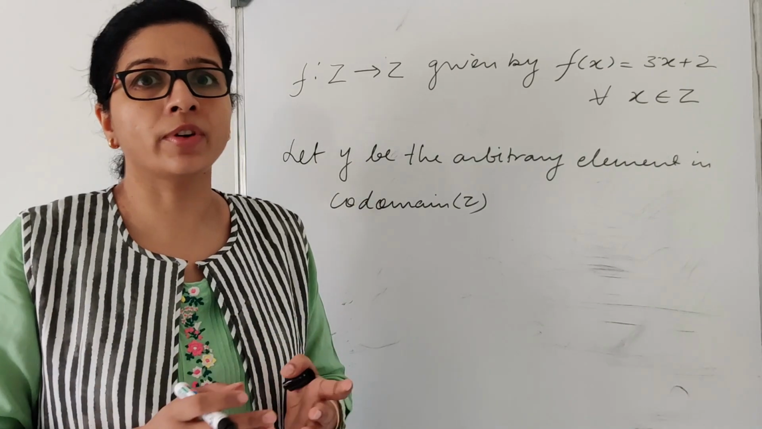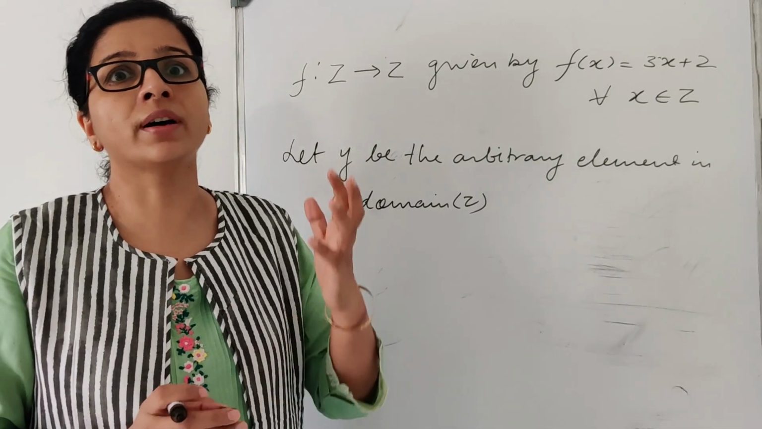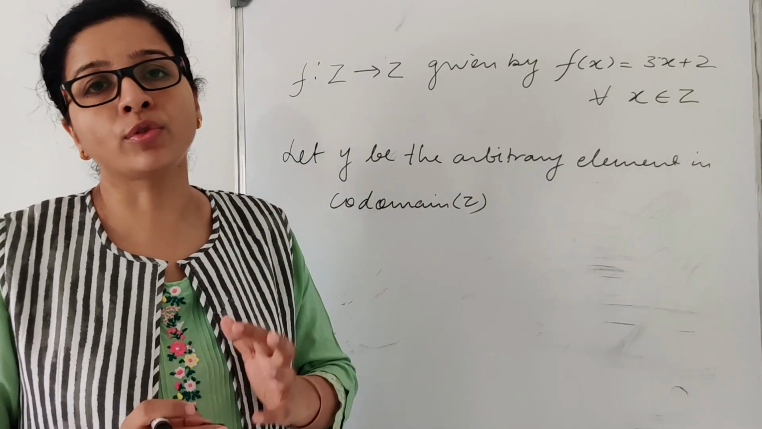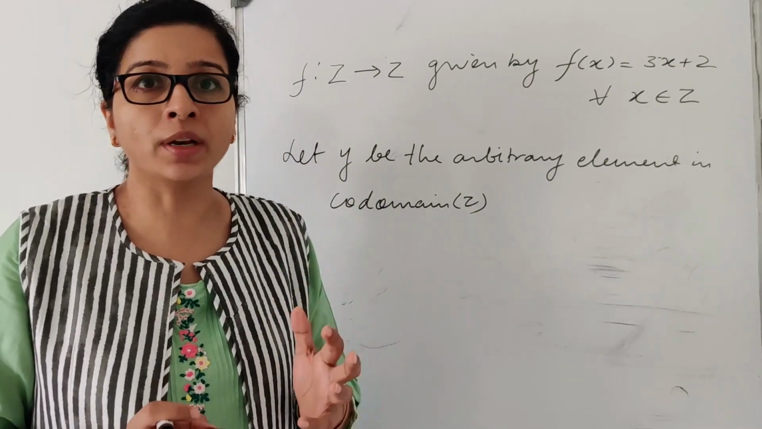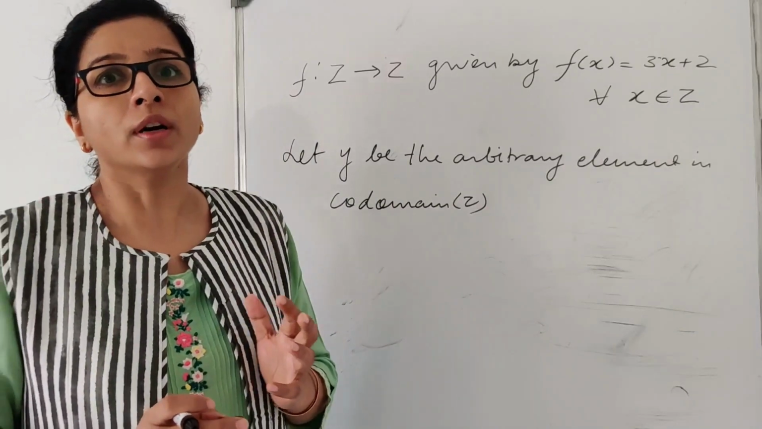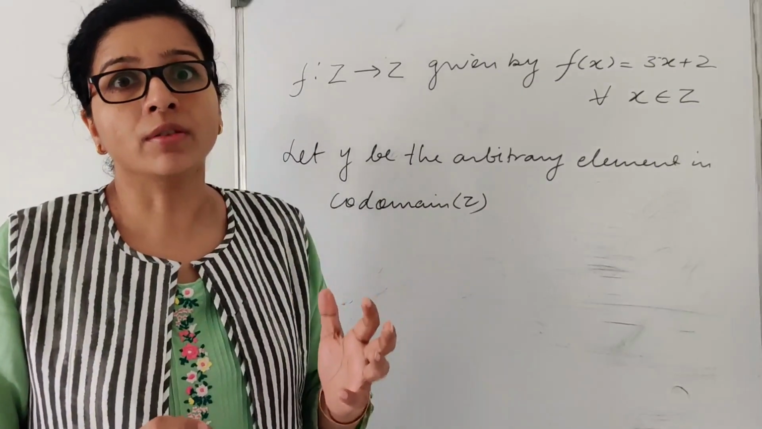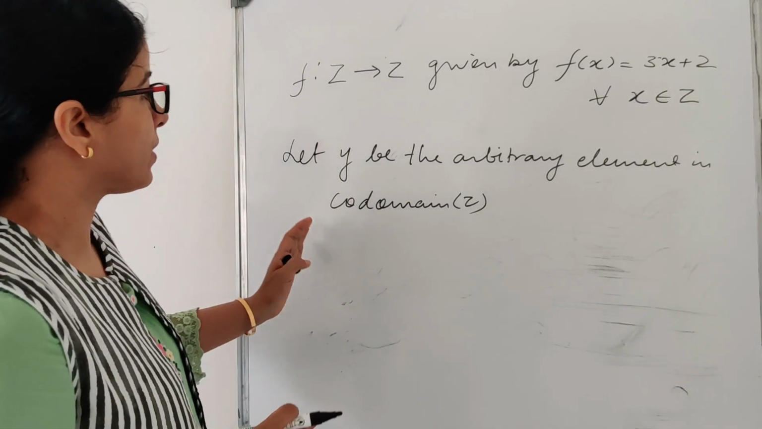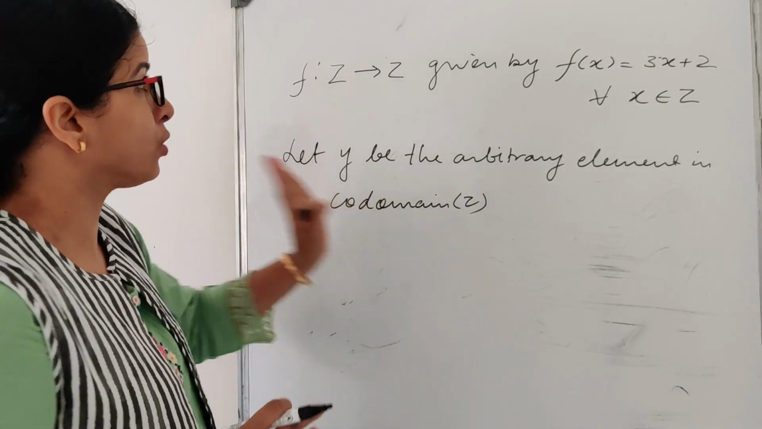Viewers, please be very careful when we are talking about the arbitrary element. For 1-1, when we are solving 1-1, we have to take the arbitrary element in the domain, and when we are solving surjectivity, we have to take the element in the codomain. Okay, so that's why I have taken the arbitrary element in the codomain, right?